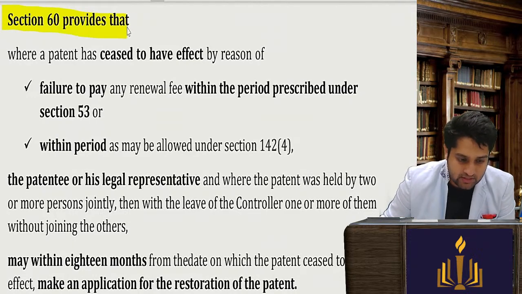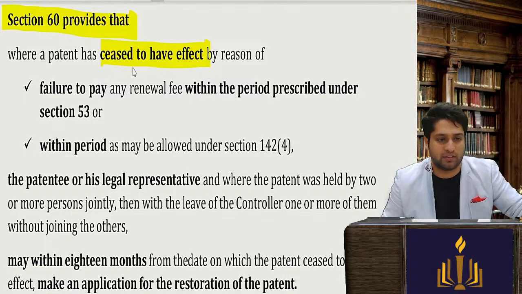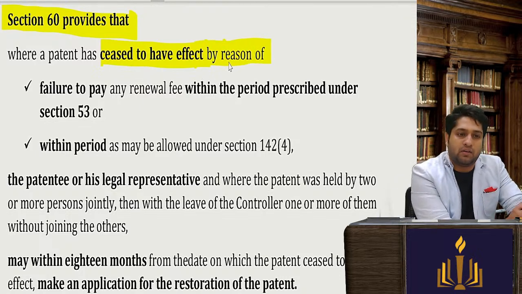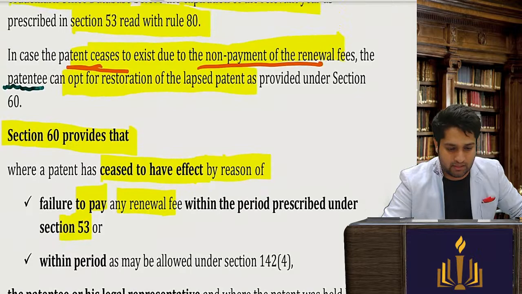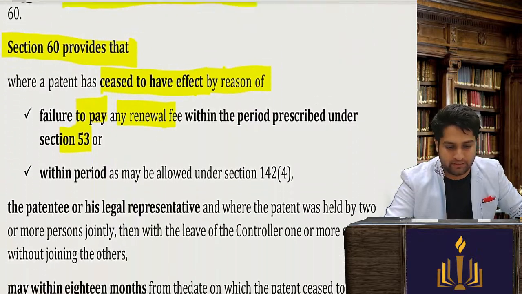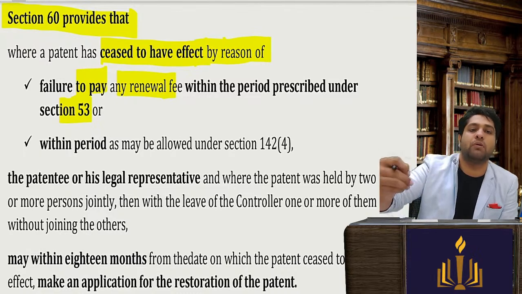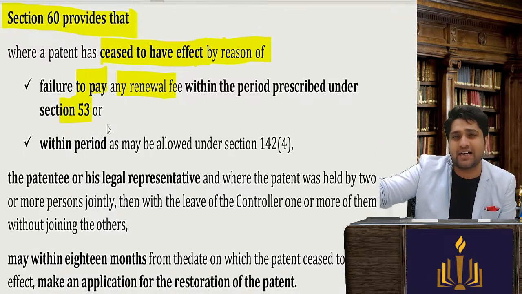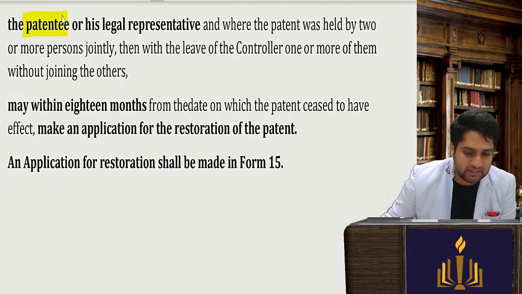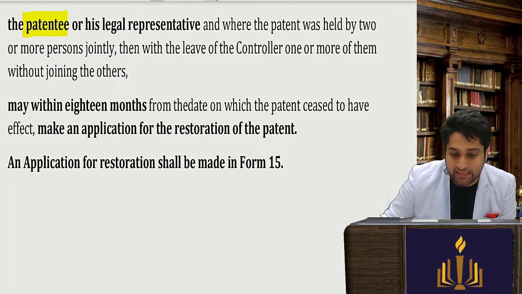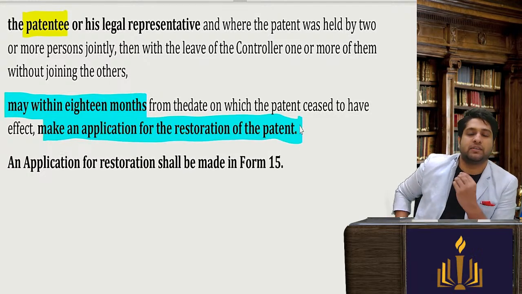Section 60 provides that where a patent has ceased to have effect, it is no longer in effect, by reason of failure to pay the renewal fees as provided under section 53 read with rule number 80, or within the extended time period allowed under section 142, then the patentee or his legal representatives may within 18 months make an application for restoration of the lapsed patents.